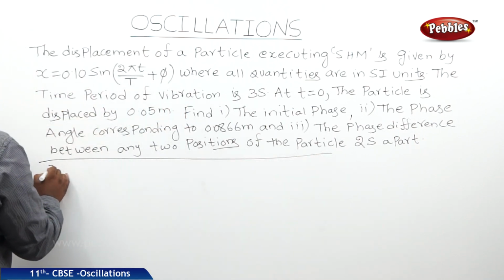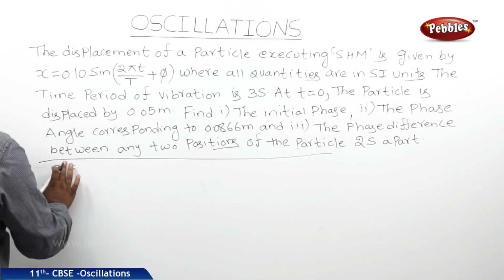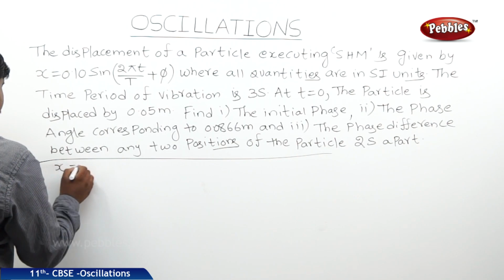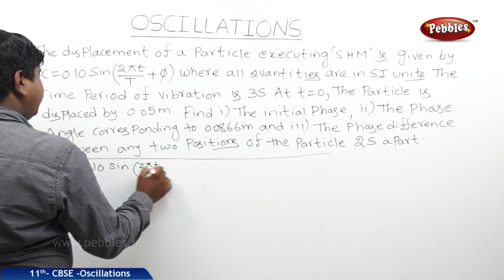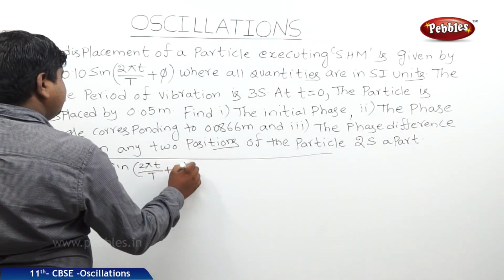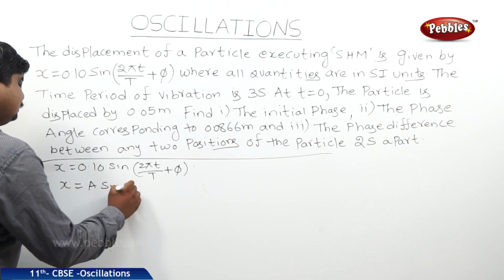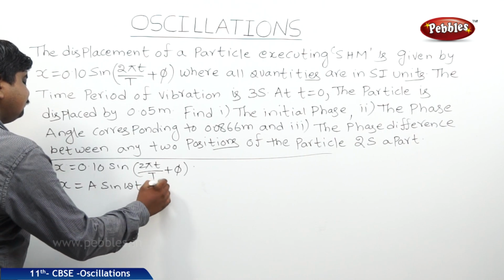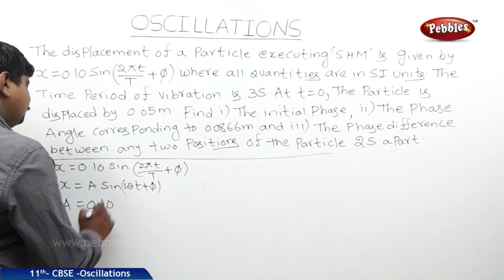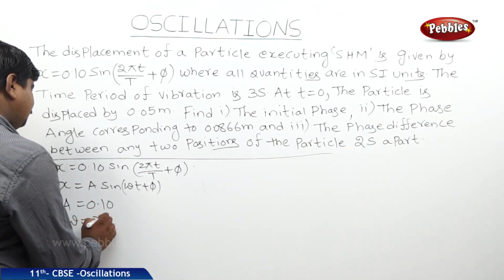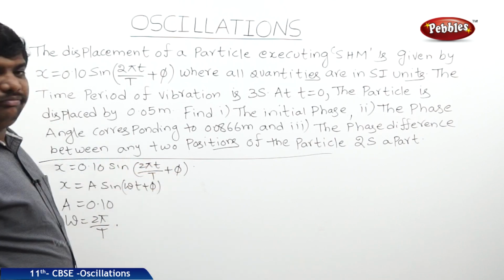So, the equation is x is equal to 0.10 into sine (2 pi t by T plus 5). If we compare this with the general equation a sine (omega t plus phi), therefore amplitude is equal to 0.10, omega is equal to 2 pi by T, sine is sine, phi is phi.